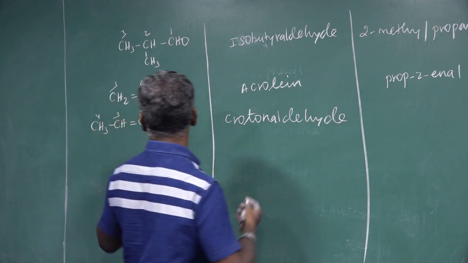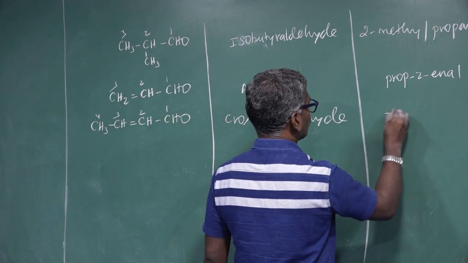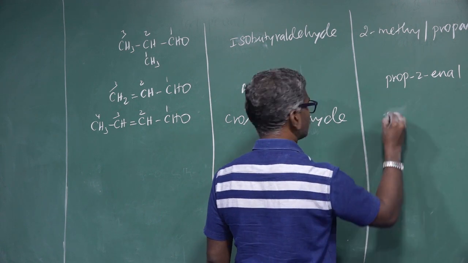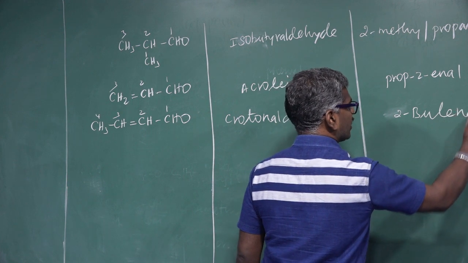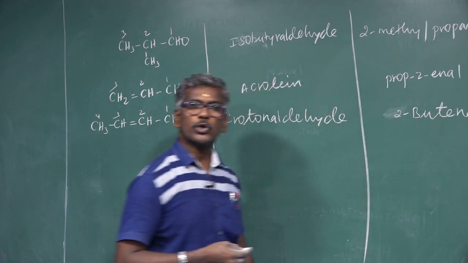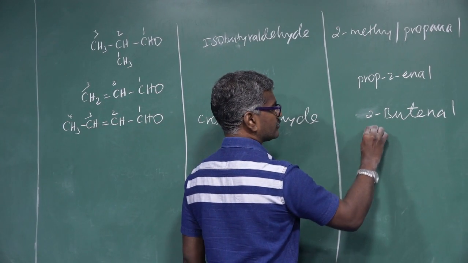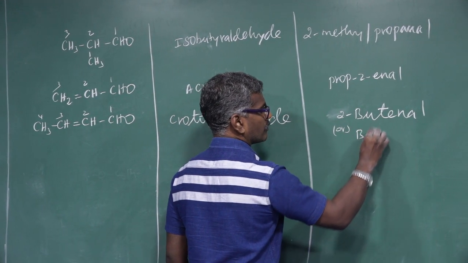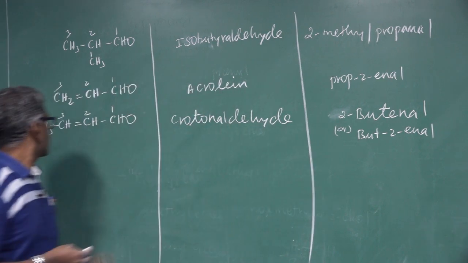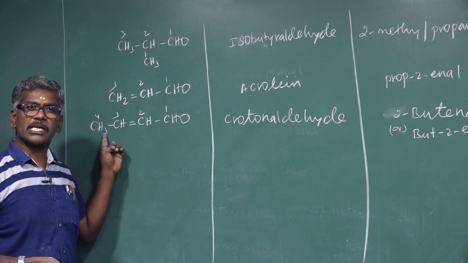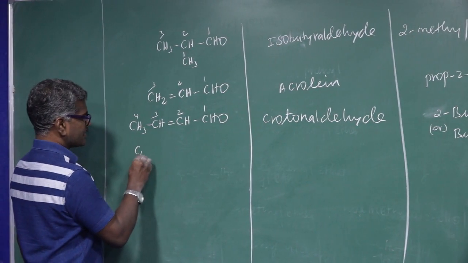IUPAC name: total 4 carbon, 2-butenal or but-2-enal. Both are the same.